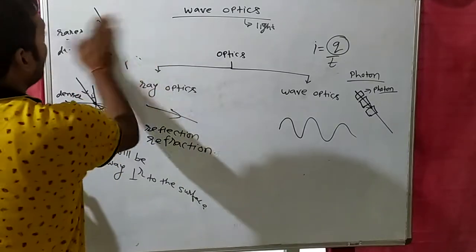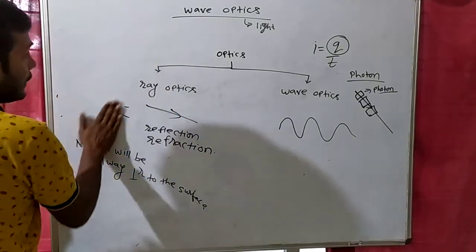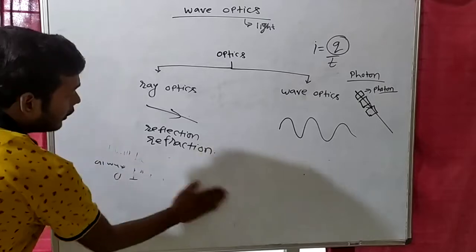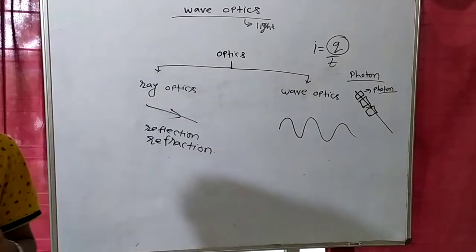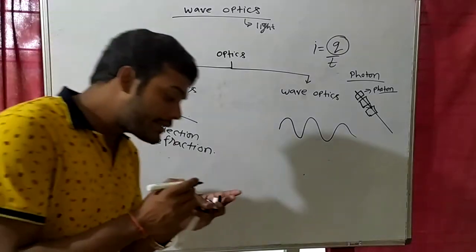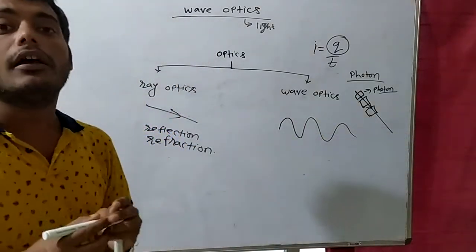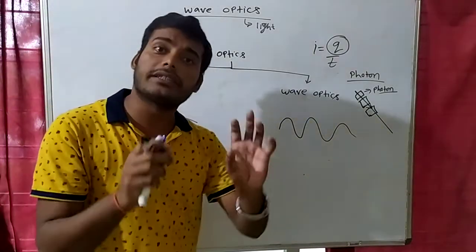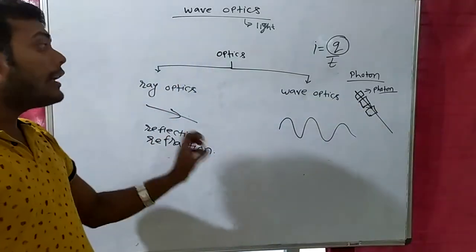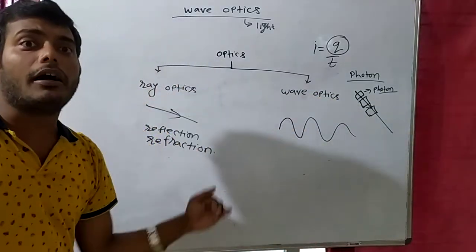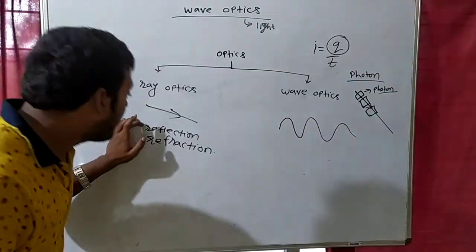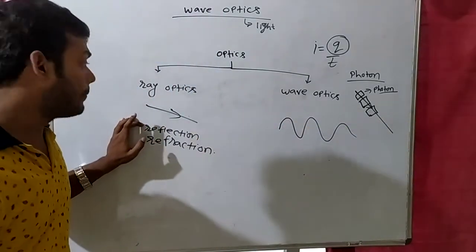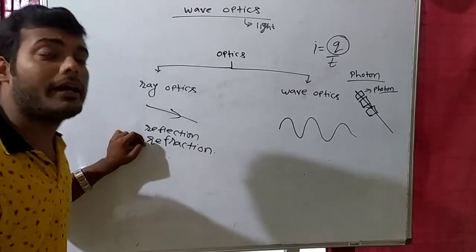Now we will explain all these phenomena with the help of wave optics also. Clear? In ray optics we can explain reflection, we can explain refraction. But there are some phenomena in nature, because physics is all about studying nature. In nature there are a lot of phenomena, and we want to explain each and every phenomenon separately. Reflection of light we can explain by ray optics, refraction of light we can explain by ray optics.